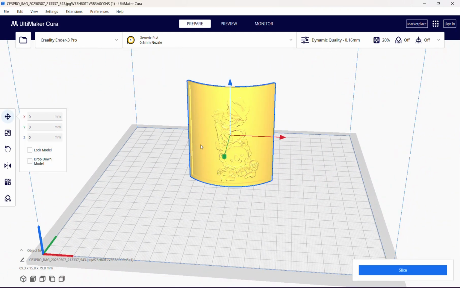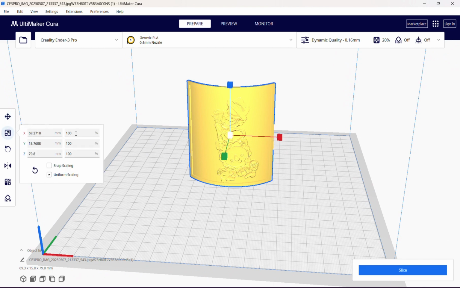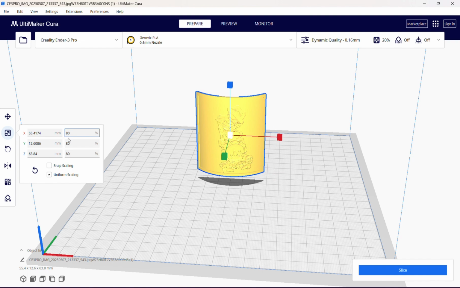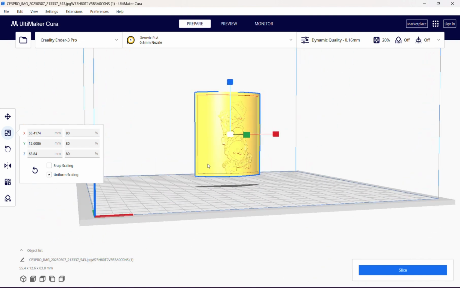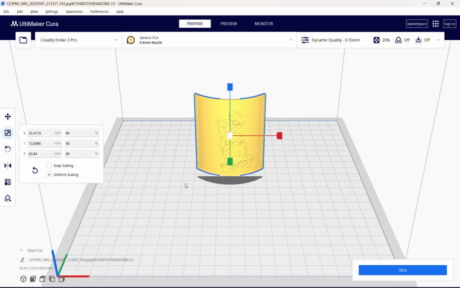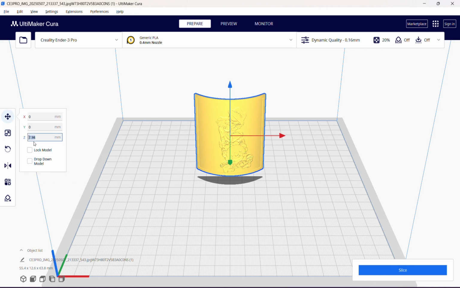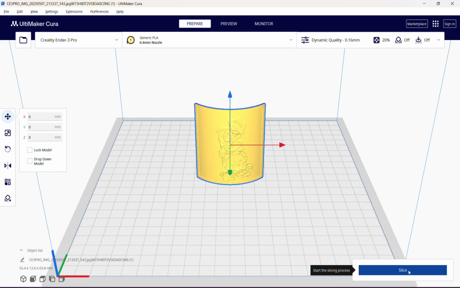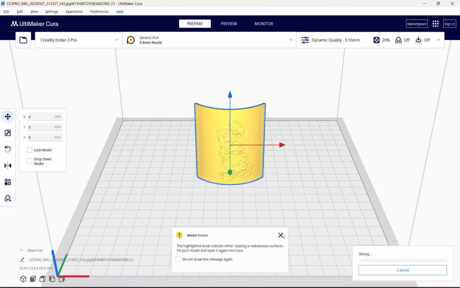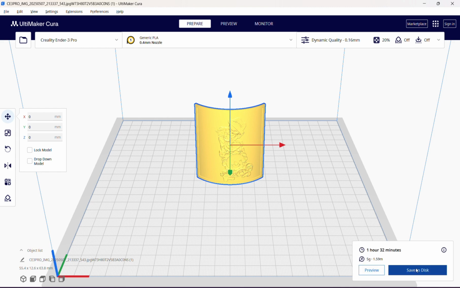Once you have prepared, you can change the size of the print. But I think you already know about that if you have tried printing using Cura. Once you have prepared the model, just click the slice button, and here we go. Already we have the G-code prepared for printing.